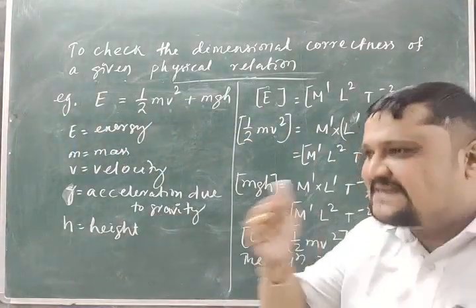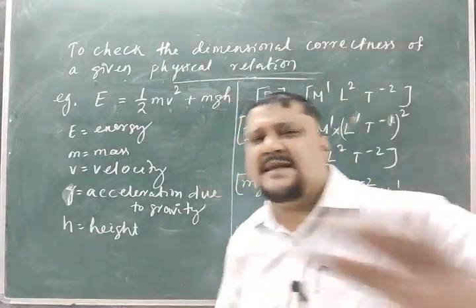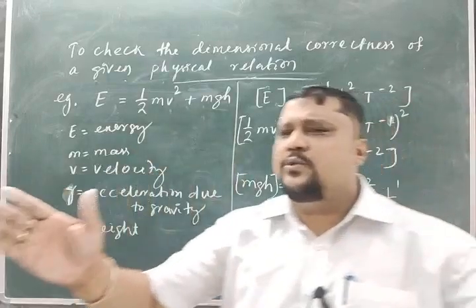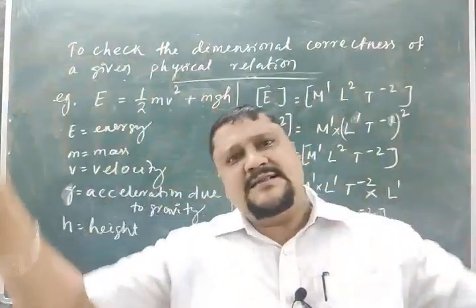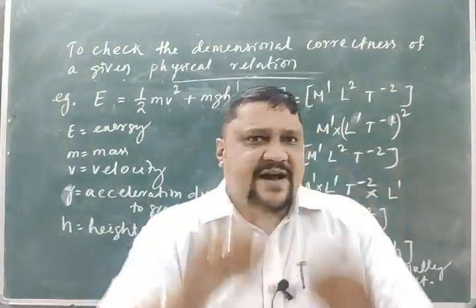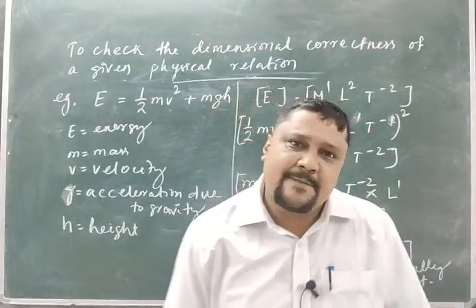Now my twist is that by using the same concept, initially I will tell you that an equation is given to you. In that equation there is some unknown quantity, but the equation is dimensionally correct, and you have to find out the dimension of that unknown quantity. Clear?